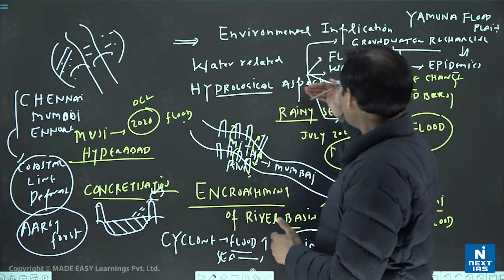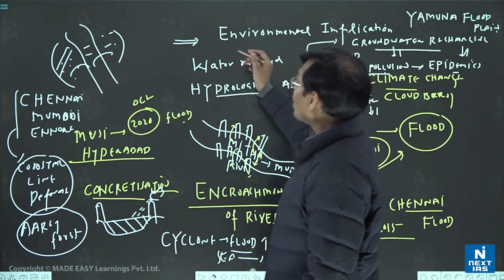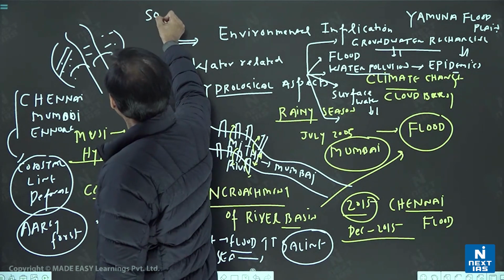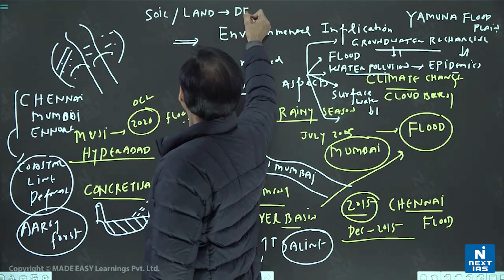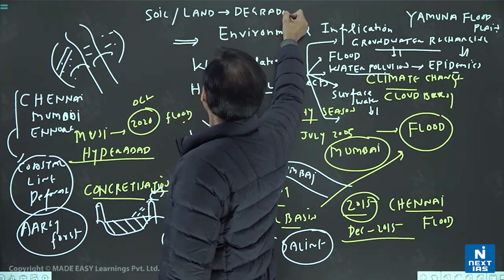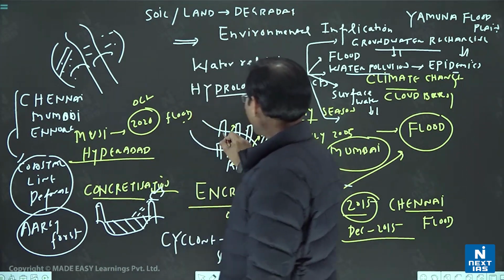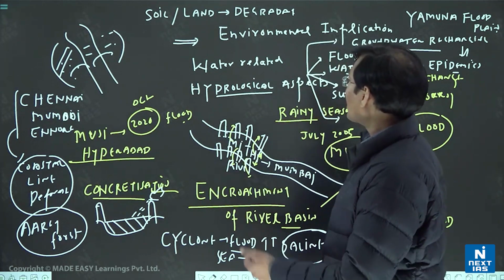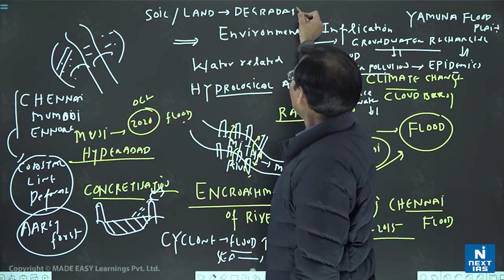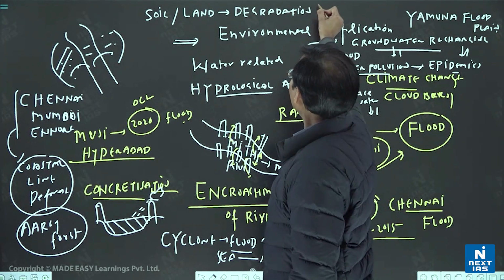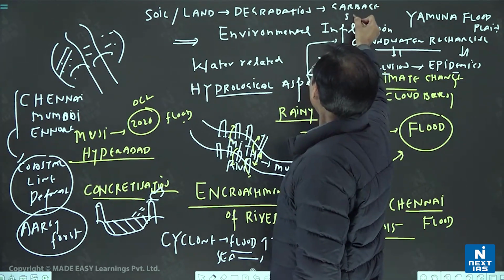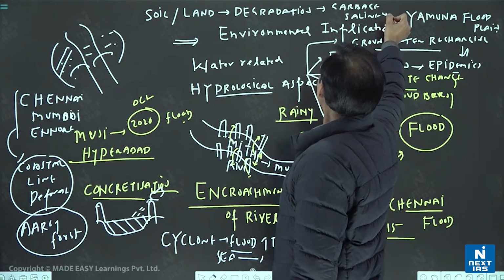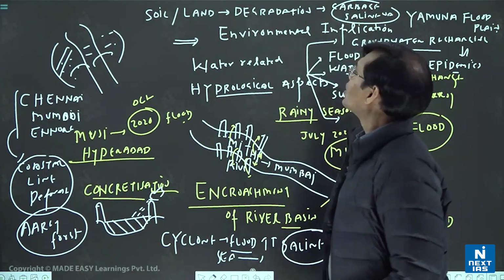So other than hydrological aspects, you can talk about overall soil and land degradation, because through buildings garbage also comes and mixes in, waste also comes and mixes in, garbage etcetera. So soil and land degradation, garbage, saline water, all together. So many things.